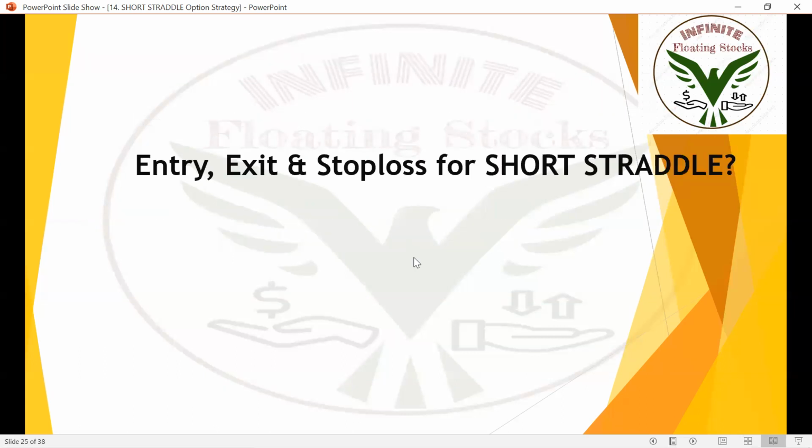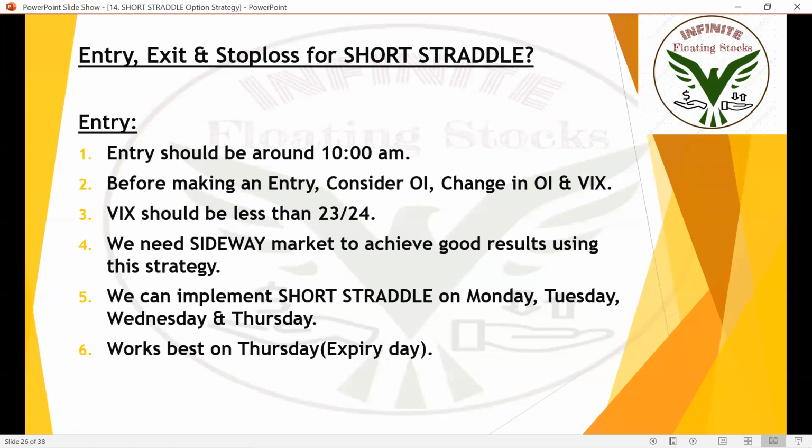Here are the entry, exit, and stop loss points. This is a very important slide. I already told you in the beginning of the session that short strangle and short straddle are similar to each other. In short strangle we sell the out of the money call and put options having high OI and high change in OI.